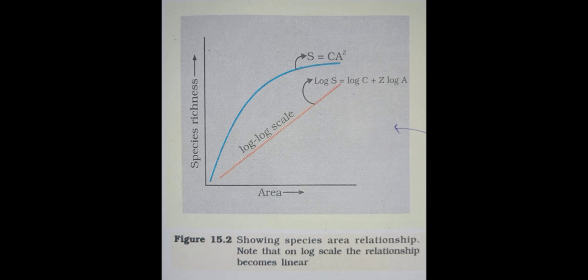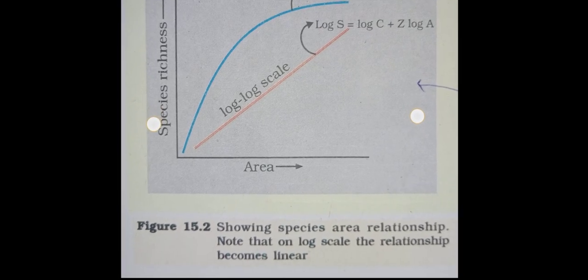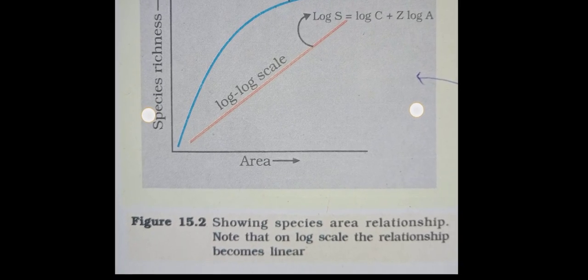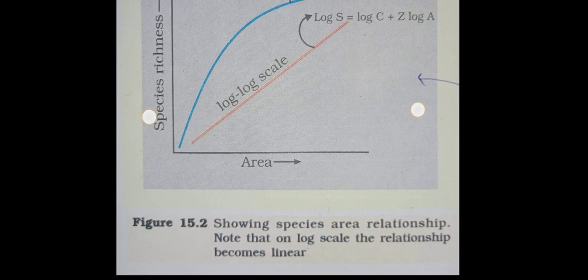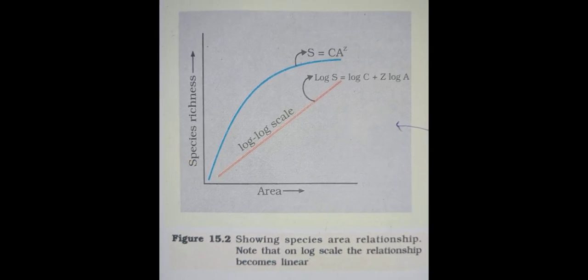See, we have diagram number 15.2 showing the species-area relationship. Note that on a log scale the relationship becomes linear. You can see there are two axes, x and y. On one axis species richness is there, opposite the area. So it is one type of comparison between species richness and area. You can see two different types of lines. First one is a blue colored line.